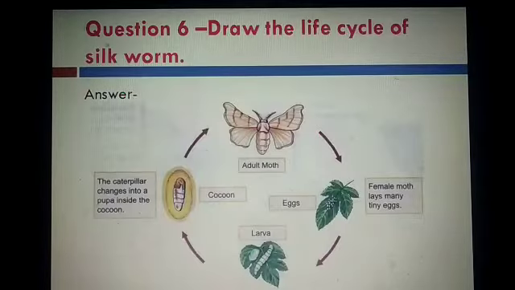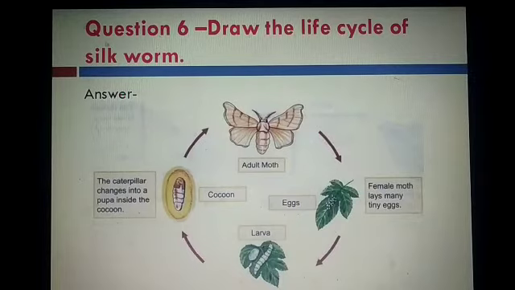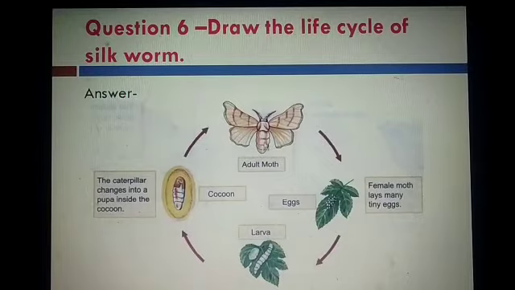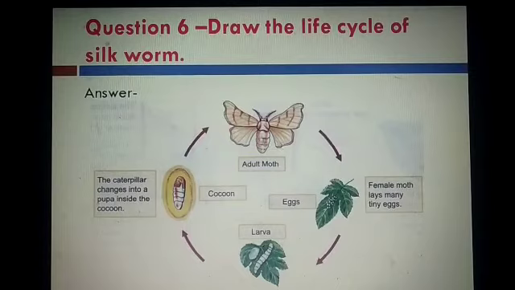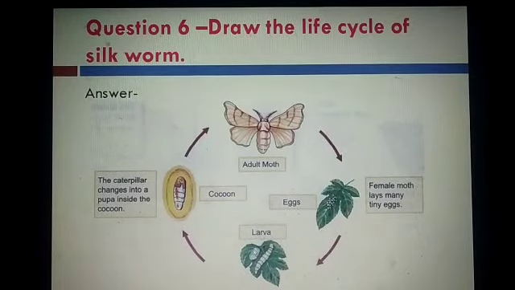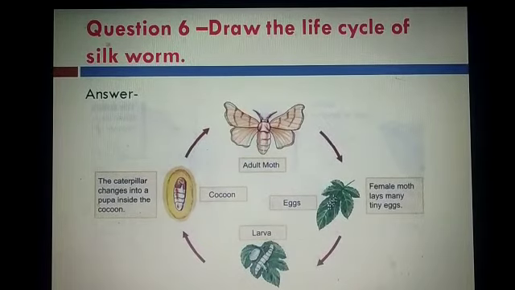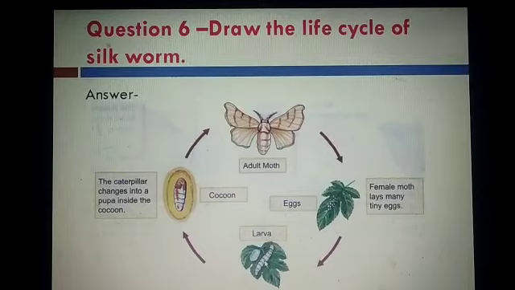The next question is, draw the life cycle of silkworm. Student, here you see the adult moth. We read in the chapter that the adult moth lays hundreds of eggs at a time. Okay, so the female moth lays tiny eggs and these eggs form larvae. So this larva eats mulberry leaves. The caterpillar feeds on mulberry leaves for about 3 to 4 weeks.